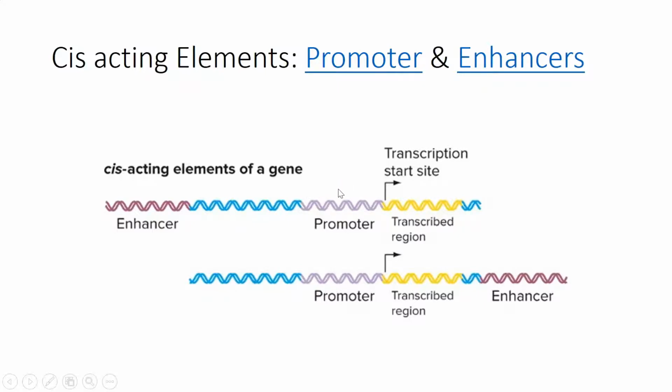It can either increase it or decrease it. Those are the two main cis-acting elements, promoter and enhancer. Now, I prepared short videos to describe each of those in a little bit more detail, so let's start with one for the promoter first.